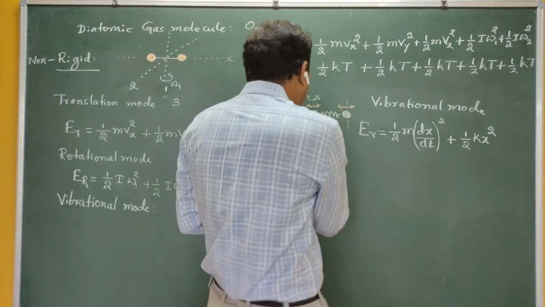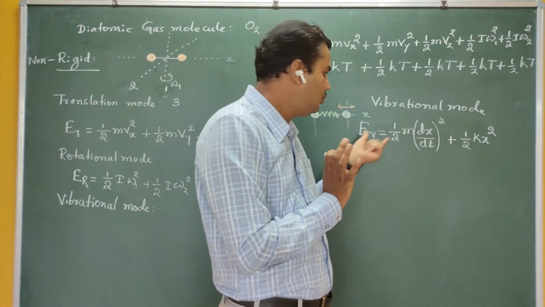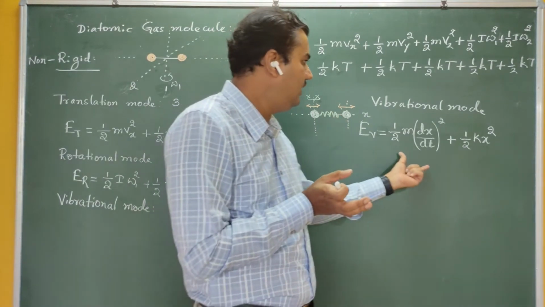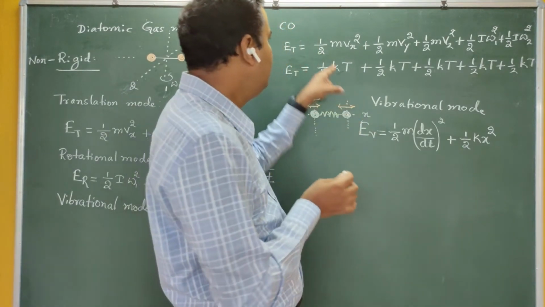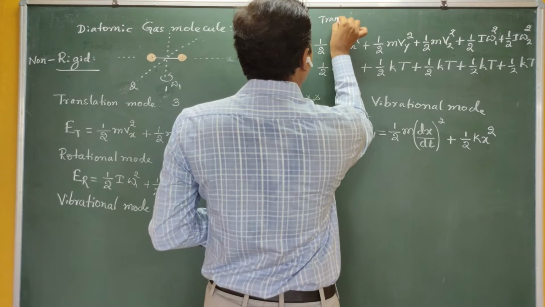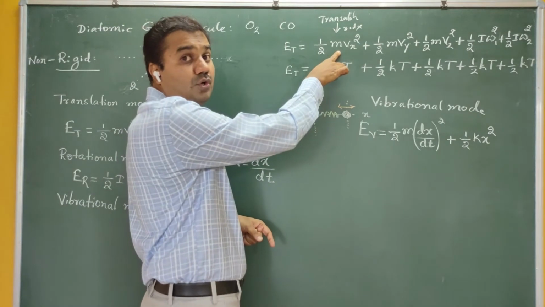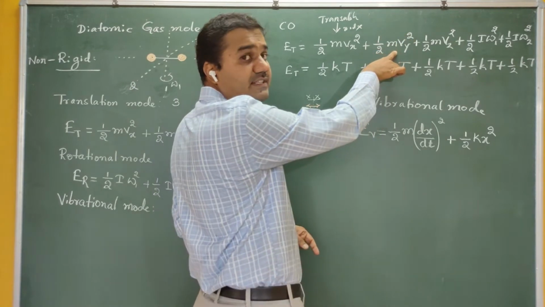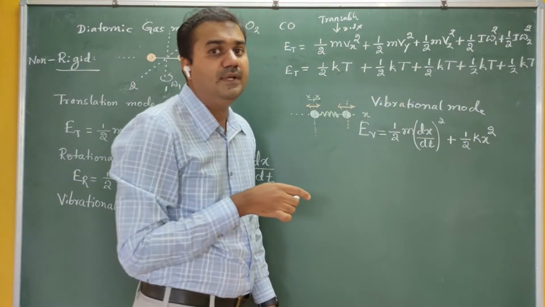If I take one particular axis, the x-axis, the vibrational mode stores energy in two forms: one as kinetic energy, the second as potential energy. Now you can see the translation mode. The translation mode along the x-axis has only one type of energy, half m vx square. The translation mode along the y-axis has an energy of half m vy square. The translation mode along the z-axis has half m vz square.